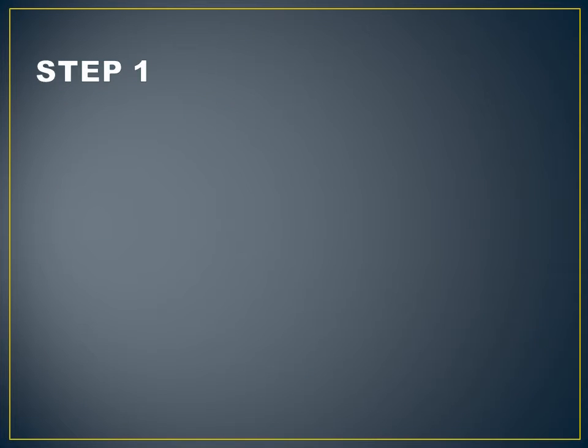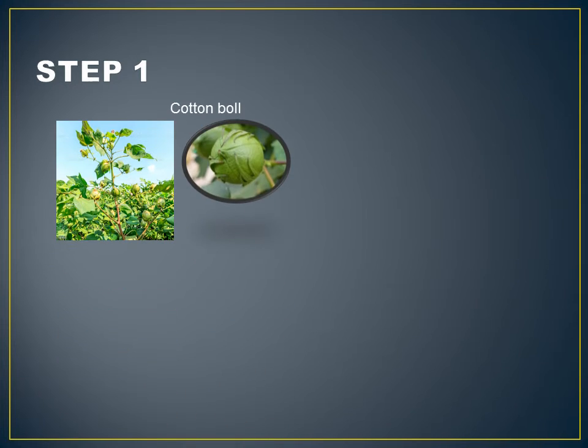Next, what are the steps involved in the production of cotton? First, the cotton plant has a small green fruit called the cotton boll. The cotton boll has seeds inside, which are surrounded by cotton fibers.